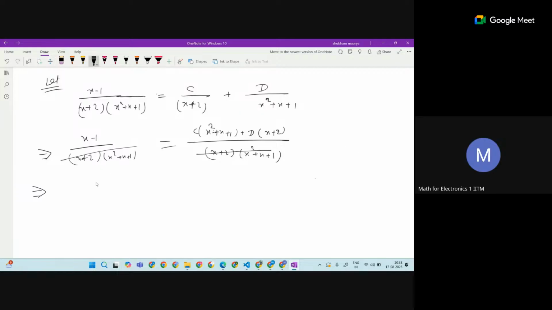So we can cancel it out. This is x minus 1 is equal to cx square plus cx plus c plus d of dx plus t.